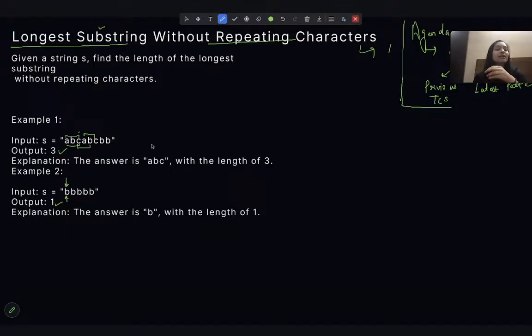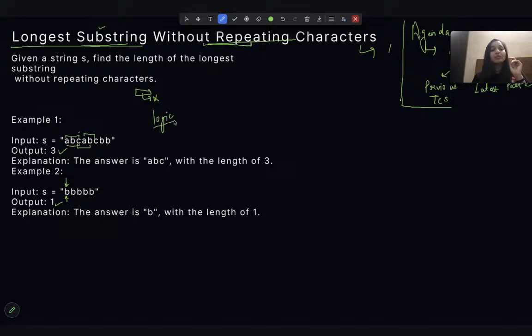So now, understanding the question, I hope you understood. Given a string, you need to find the longest substring without any repeating character in the substring. The part of the string that you are taking from the entire string shouldn't have any repeated character. Now, if the question is clear to everyone, let's move on to the logic building part.